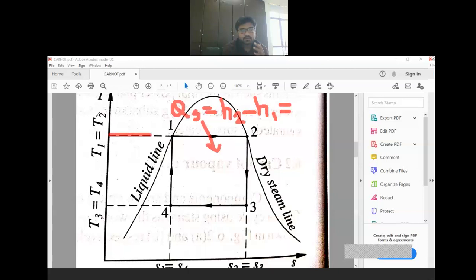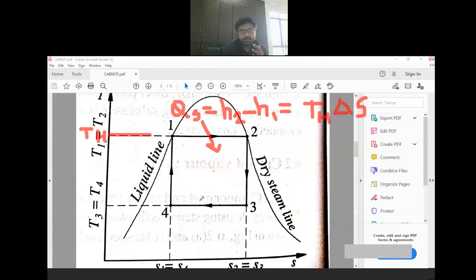T1 is equal to T2. Let us call it TH. So its other equation is TH into delta S. Now delta S means here you can see S2 minus S1. Clear? Delta S means S2 minus S1.